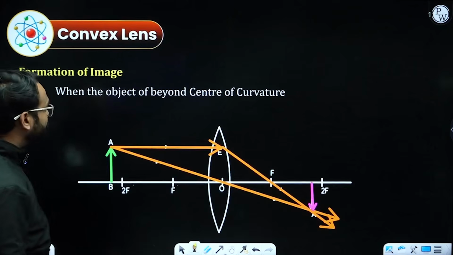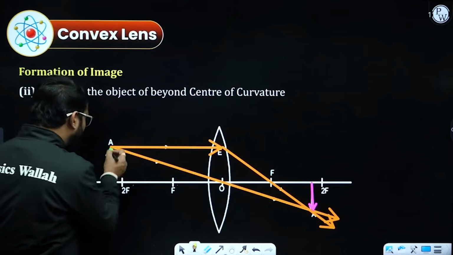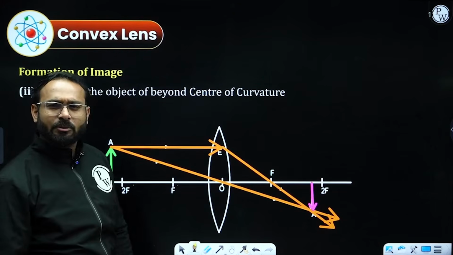Rule number 2. When the object is beyond the center of curvature, I have kept the object just beyond 2F. The object will always be kept on the left side.